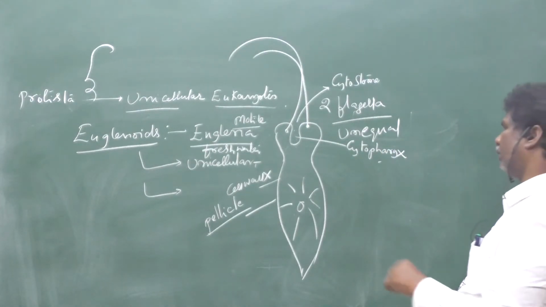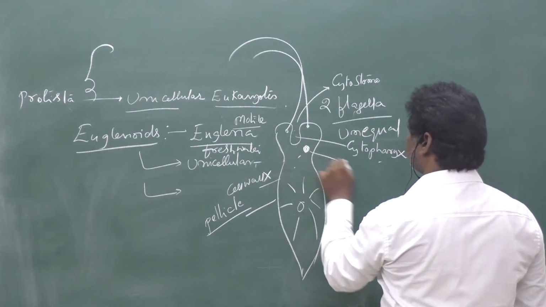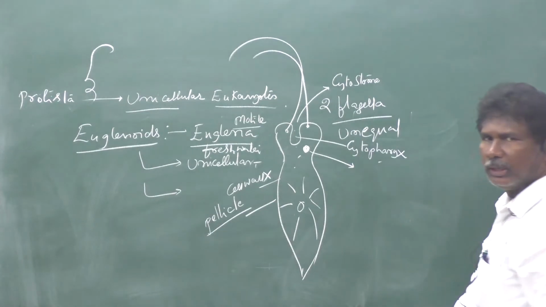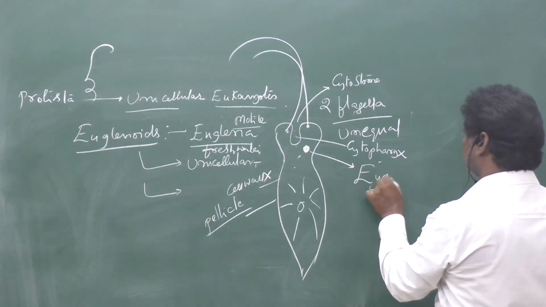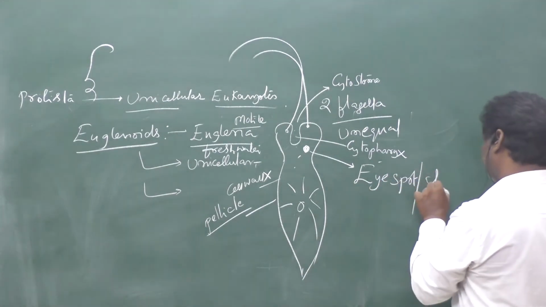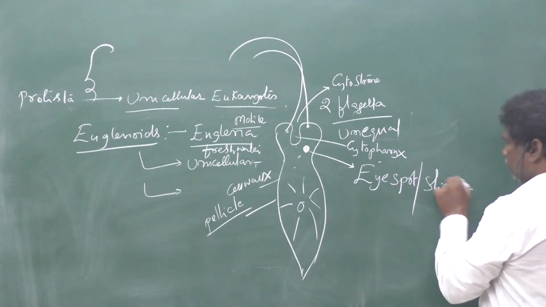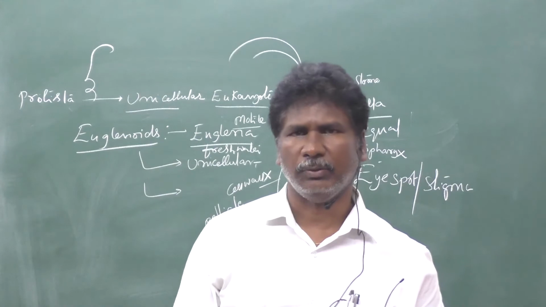So that enters into the gullet. When you are observing that Euglena, that light-sensitive part is present. That light-sensitive part is called the eye spot. Eye spots are also called stigma. It can identify the quality of light in a freshwater environment.